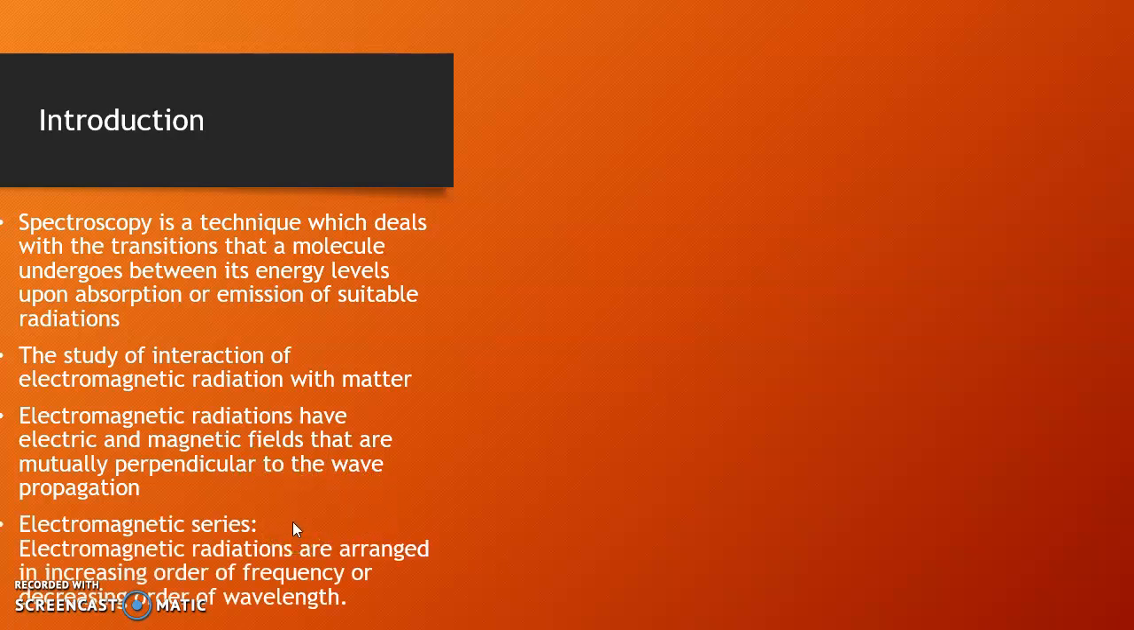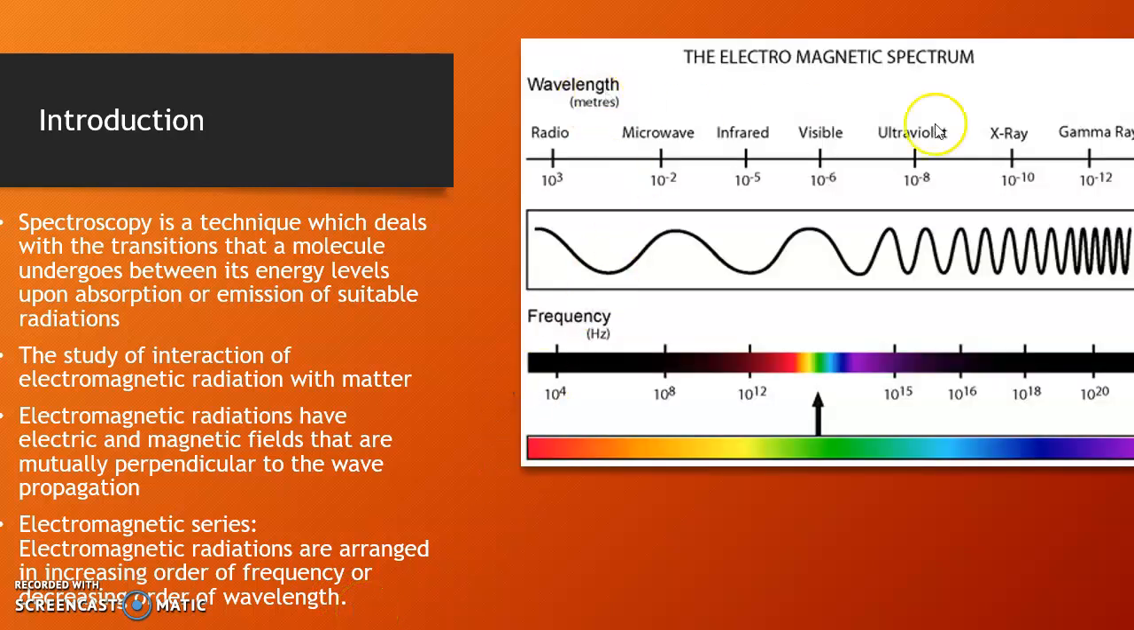And we also know about the electromagnetic series, that is, the electromagnetic radiations are arranged in increasing order of frequency or decreasing order of wavelength. Here we are representing an electromagnetic spectrum. Here we can see that these electromagnetic radiations are arranged in the order of increasing energy or decreasing wavelength. And the electromagnetic radiations are radio waves, microwaves, infrared rays, visible rays, UV rays, X-rays and gamma rays.